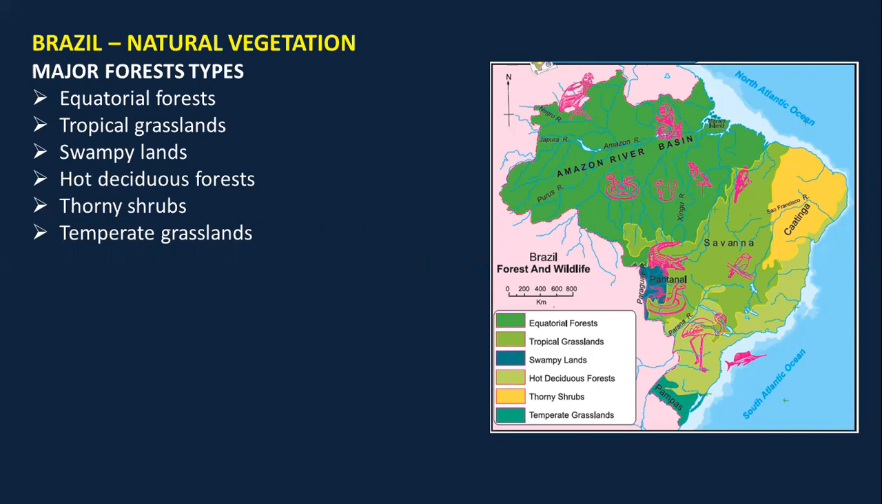After completing India, let's move ahead and talk about Brazil's natural vegetation. The types of forest present here are equatorial forest in the equatorial region, tropical forest which is present between the equator and Tropic of Capricorn, then swampy lands which are present in the Pantanal region in the southwest, फिर a hot deciduous forest which is present in the leeward side of the escarpment, फिर है thorny shrubs which are present in the drought quadrilateral, and finally the temperate grassland which is present to the south of Capricorn.